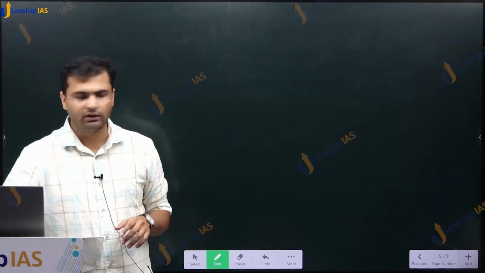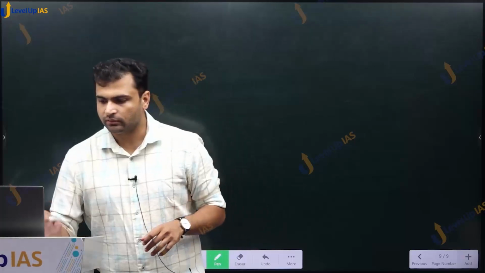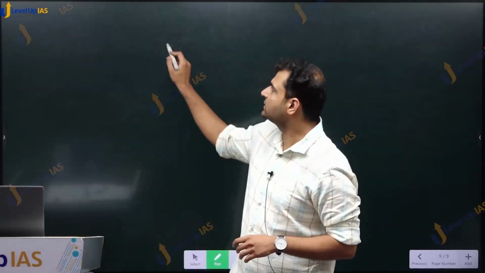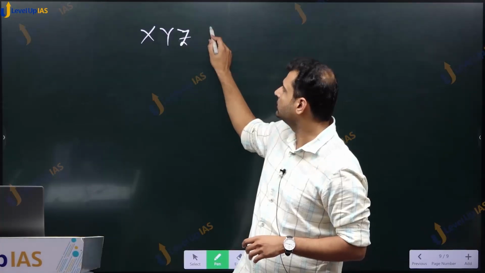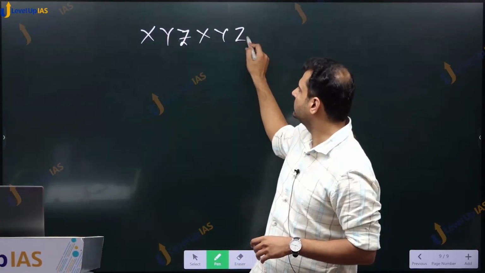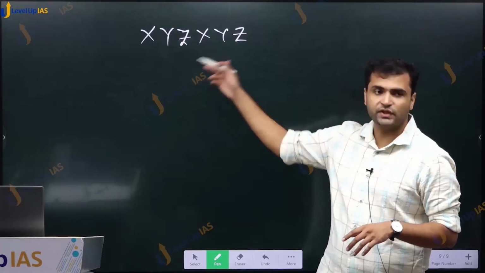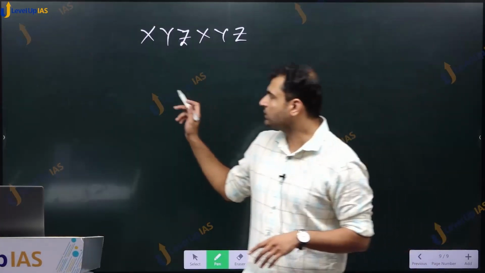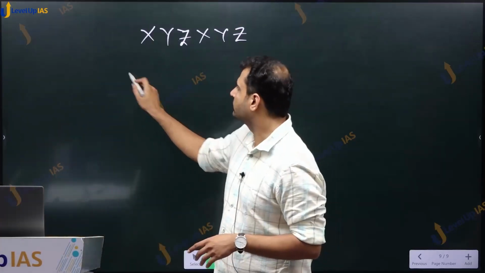Okay, I'll write down the question. Question is, we have this 6-digit number x, y, z, x, y, z. These are digits. This is a 6-digit number. And the question is, this number is divisible by which of the following?